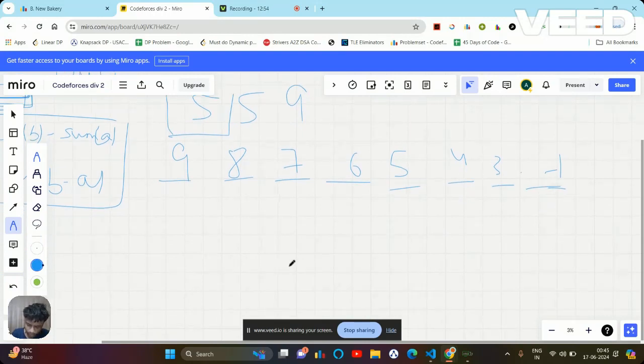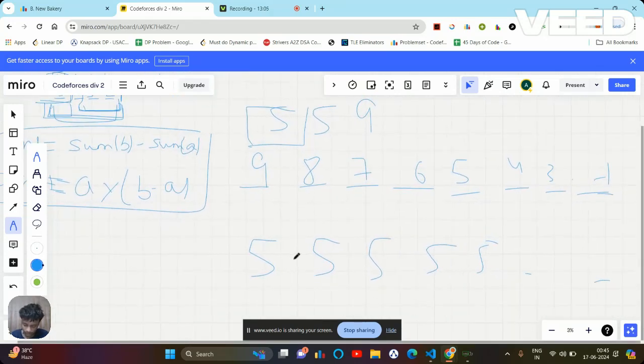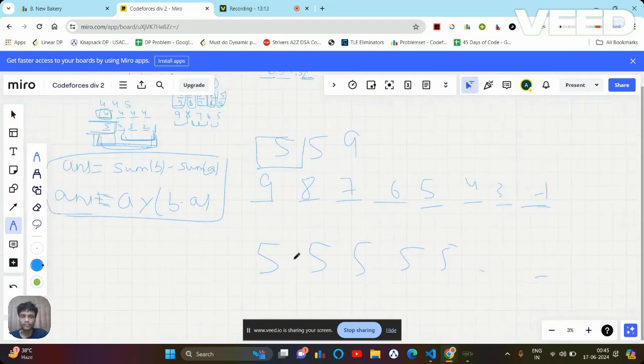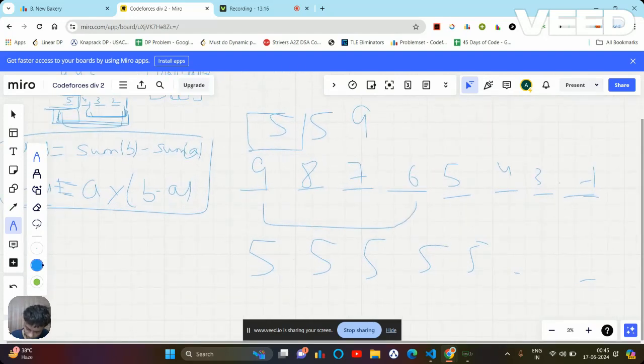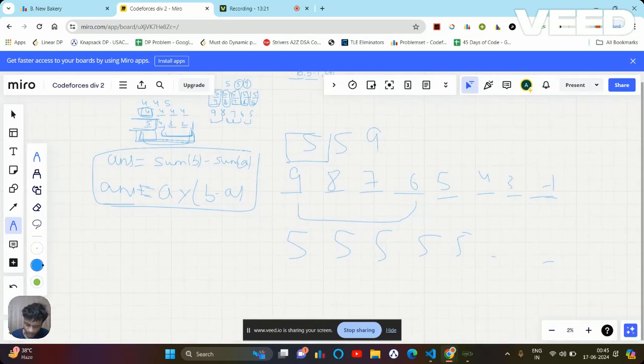Now the contribution from B is this. The contribution from A is 5, 5, 5, 5, 5 till each. Now B minus A, what will it give me? First of all, B is 5, A is 9, which means I can pick from four elements only. So let's say I did pick these elements. I have explained how I can find the sum of it: sum from 1 to 9, then subtract the sum from this to this. How many elements did I select? Till now it is clear. I have selected 4 elements.